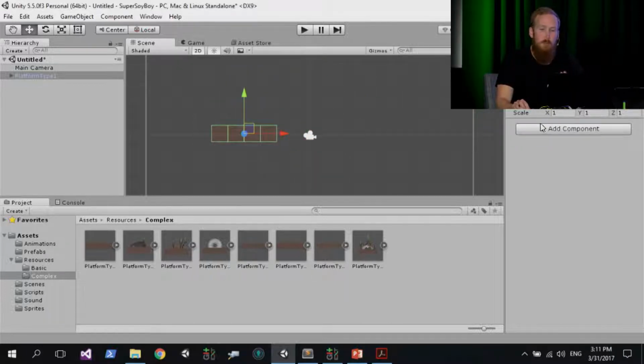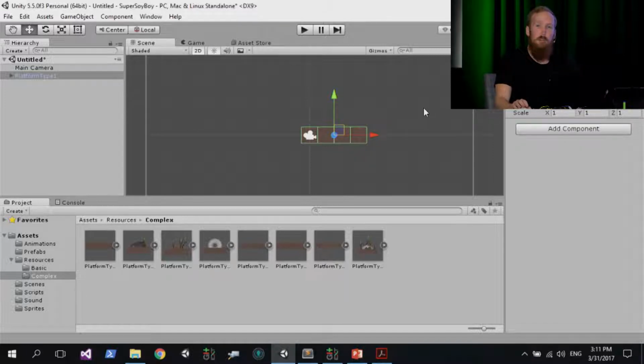If you look over to the right of your screen in the editor, you've got this inspector panel. You see this component called a transform. Every single game object in Unity always has a transform. It allows you to position, rotate, and scale objects. If you enter 0 values for the X, Y, and Z components on the transform, it's going to center the game object in your scene.